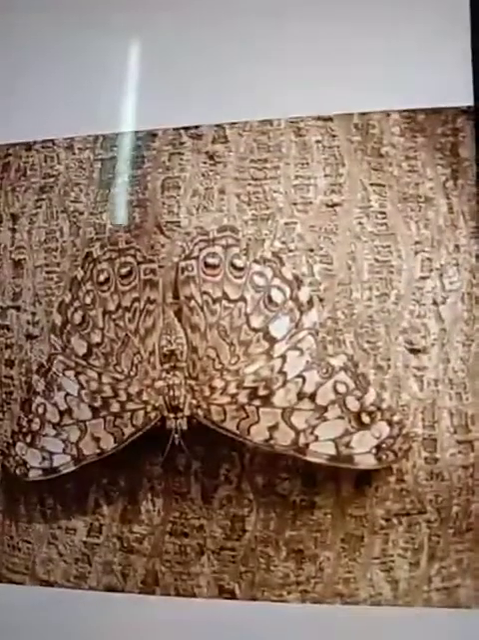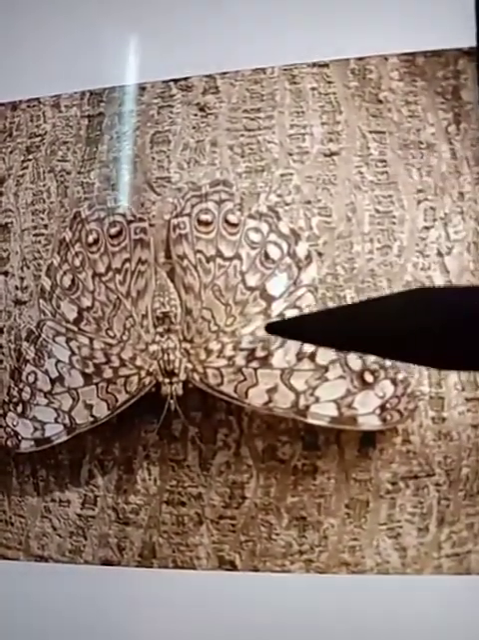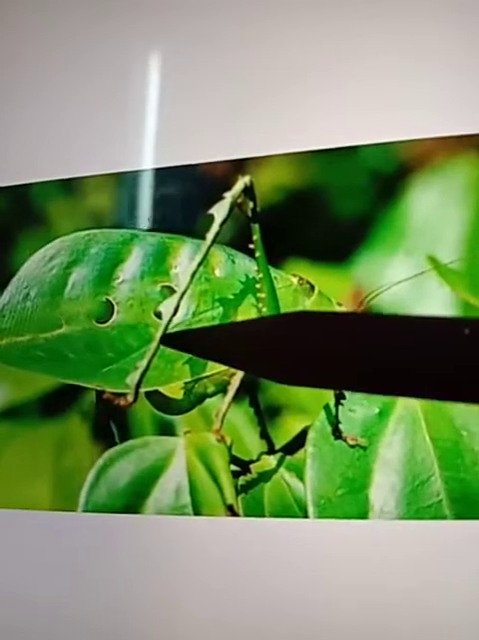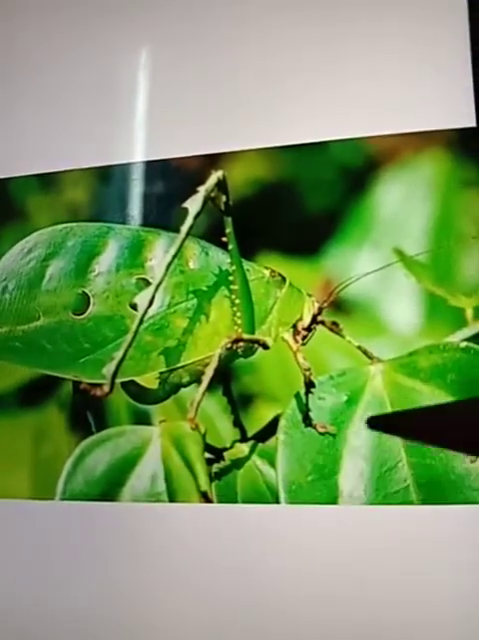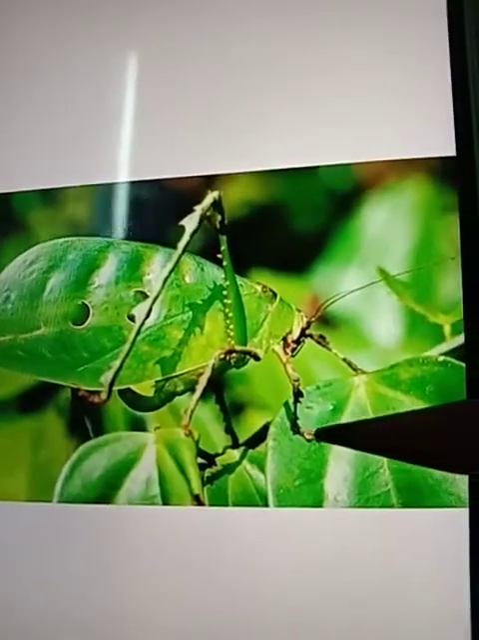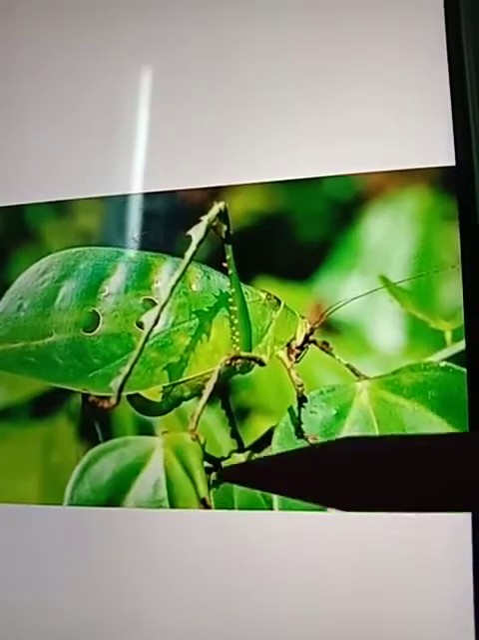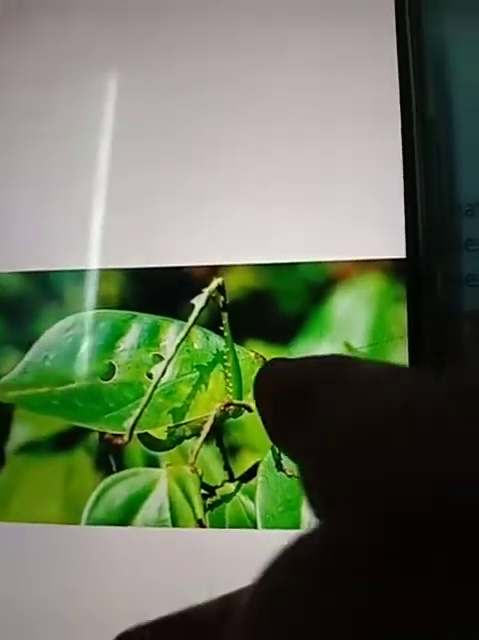In the same way, you can see this butterfly. This butterfly is looking exactly like the wood on which it is sitting. There are some more examples. You can see this. This is an insect. This insect is looking like the leaves or the twig on which it is sitting. It has camouflaged itself. It has blended itself according to the surrounding on which it is sitting. Understood? But why do animals camouflage?